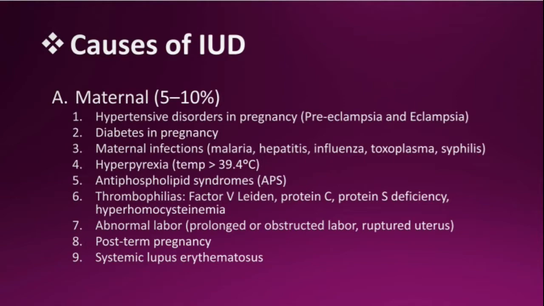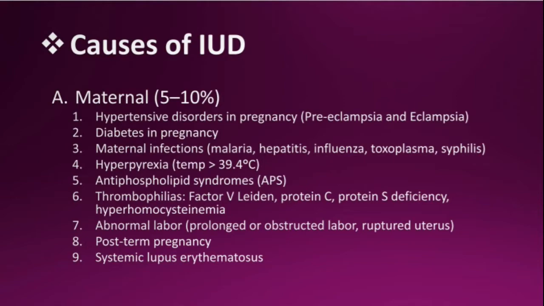She had hypertension and diabetes also. And some maternal infections like malaria, hepatitis, influenza, toxoplasma, syphilis. Hyperpyrexia, where the temperature is more than 39.4 degrees Celsius. And antiphospholipid syndromes, thrombophilias like factor V Leiden, protein C, protein S deficiency, hyperhomocysteinemia.